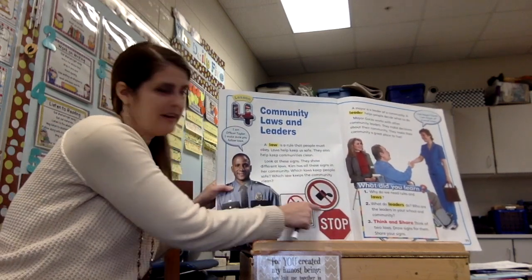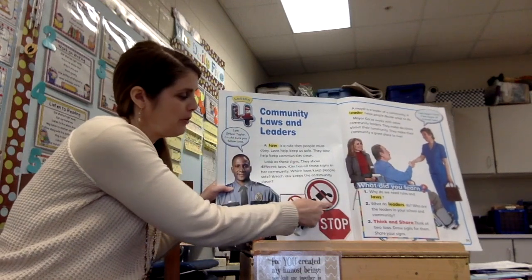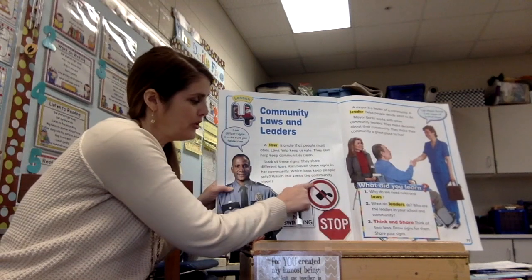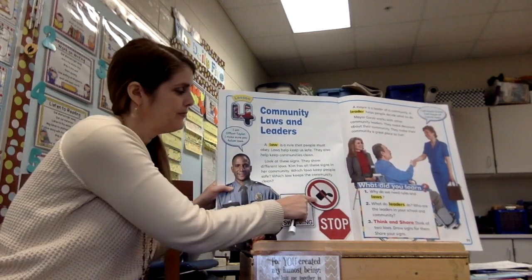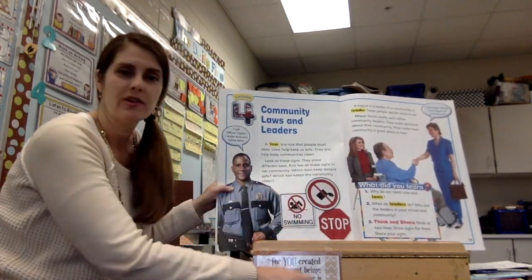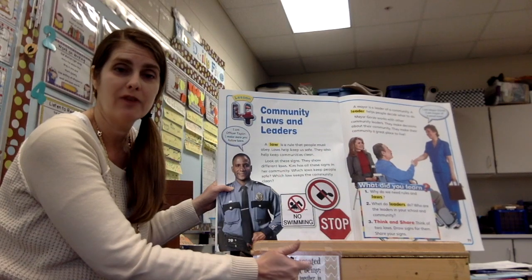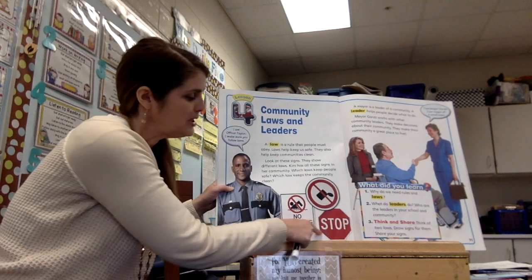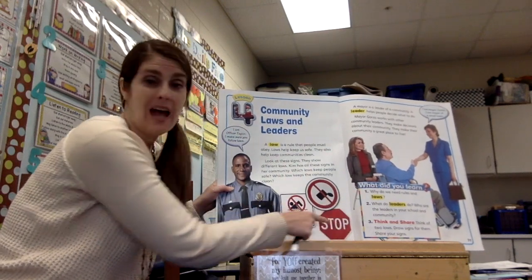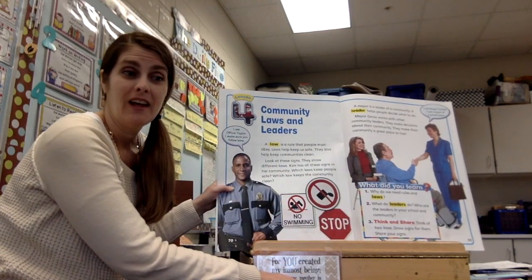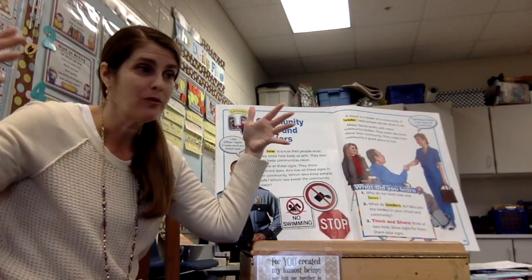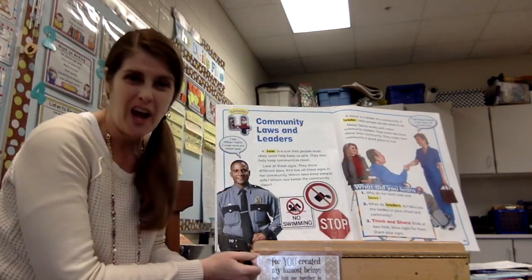All right, this one, if you can see, has somebody throwing garbage out, but it has a no sign over it. So if you see a red circle with a line, that means don't do it, right? So no throwing your garbage on the ground. Is that safe or clean? That'd be clean, right? To keep God's world clean. How about this one? We've seen these stop signs. That is to keep you safe, right? If cars didn't stop and everyone just kept going down the road, you'd have lots of crashes, right?